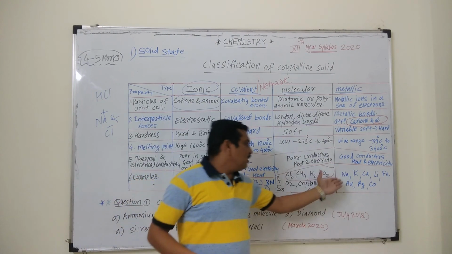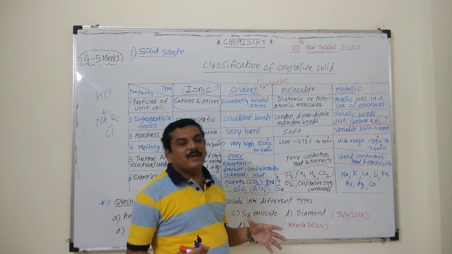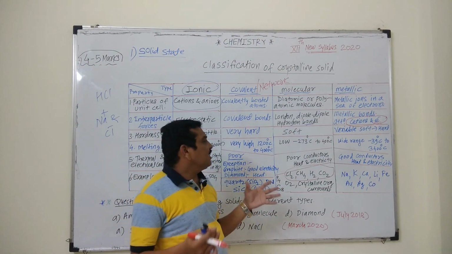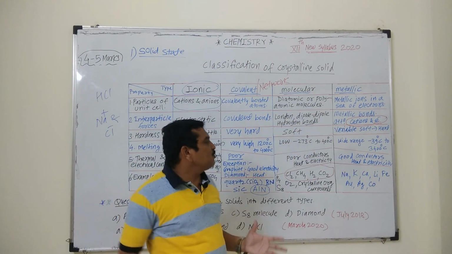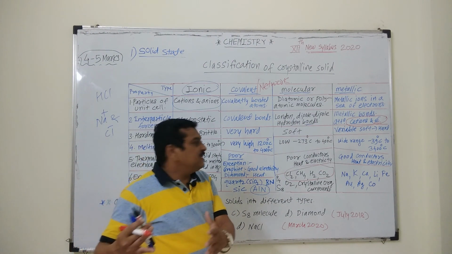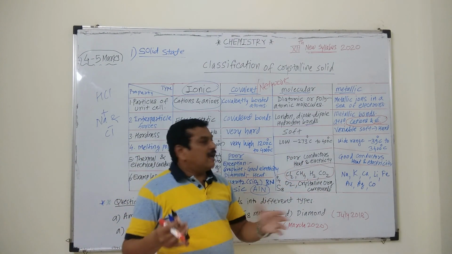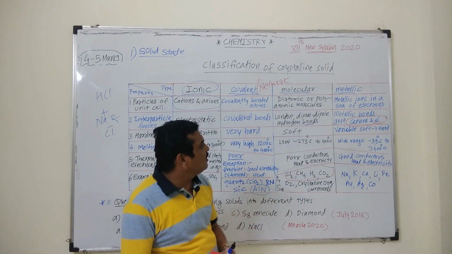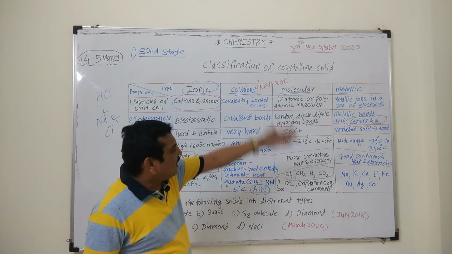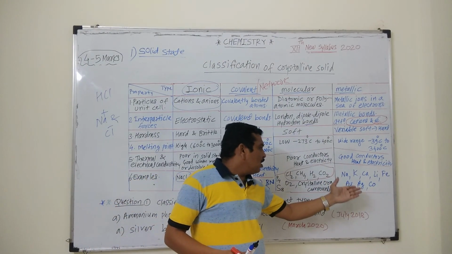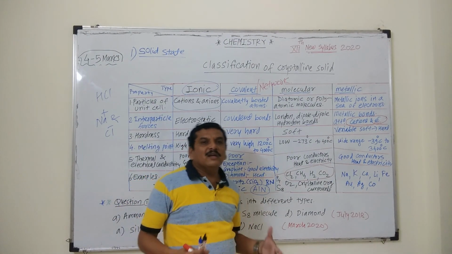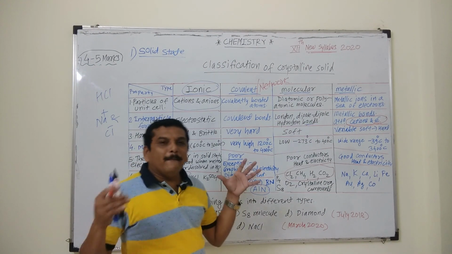For example, if we see sodium, electron configuration 2, 8, 1, the one electron is a mobile electron. In case of one sodium atom, such a type of large number of sodium atoms are associated together and a large number of unpaired electrons are present, and these electrons and these ions are associated together by electrostatic force of attraction, and hence these are the metallic solids. Any metal, gold, copper, silver, potassium, lithium, iron, cobalt, platinum, these all are the metallic solids.